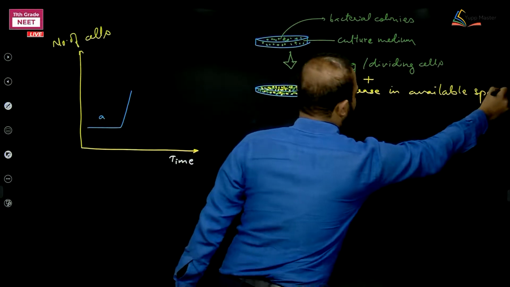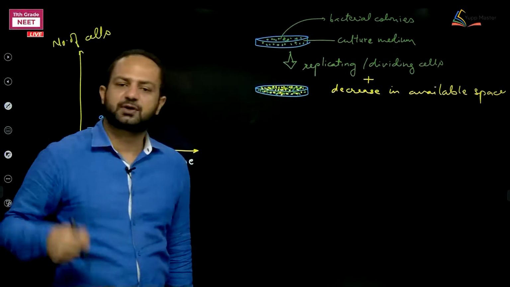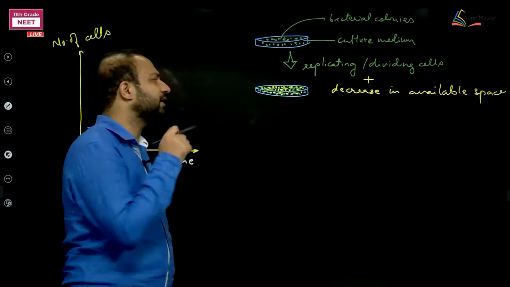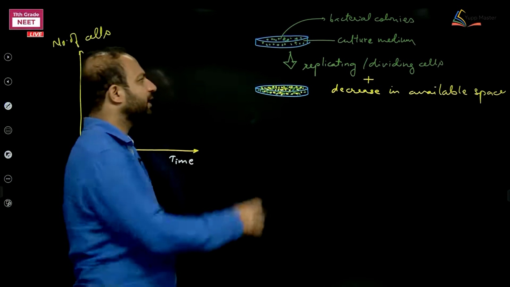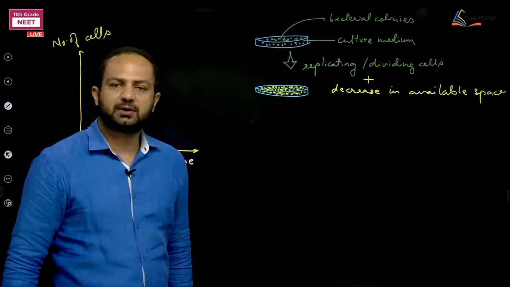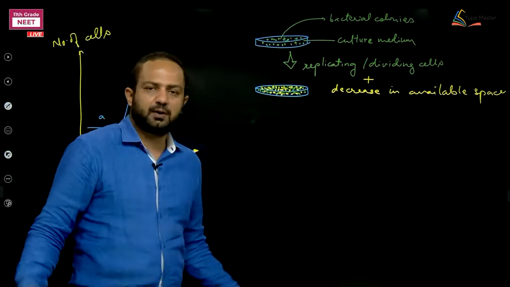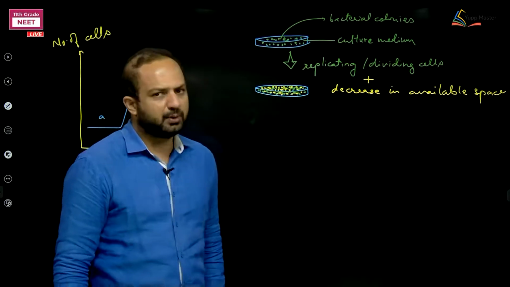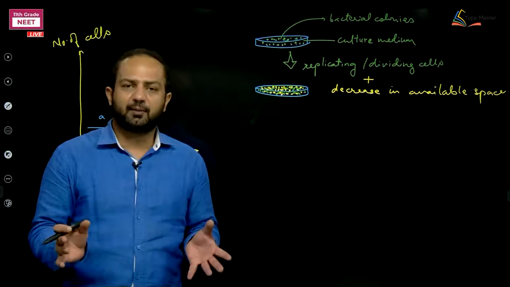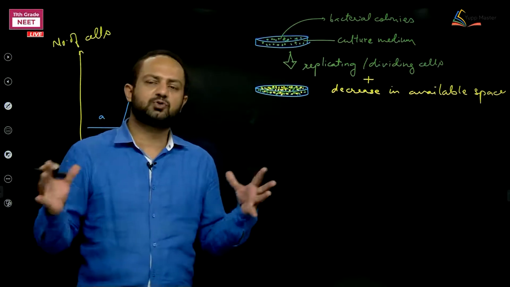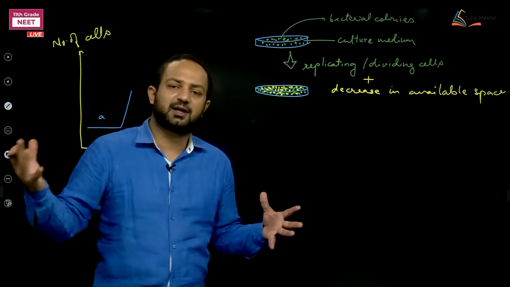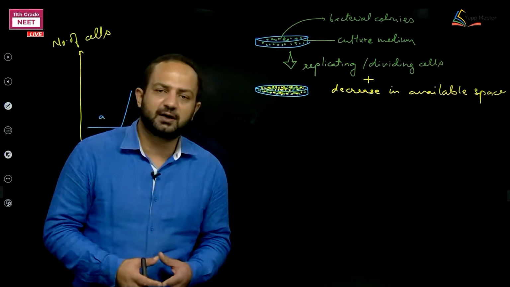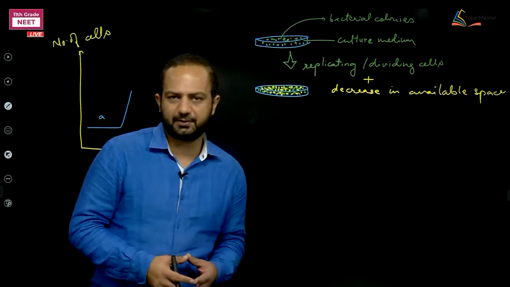So if the available space is decreased, you cannot add further nutrient to the growing colonies. Then how are they going to survive? They don't get much food. And number two, if the cells are too many in number, they attract their predators. Clear?